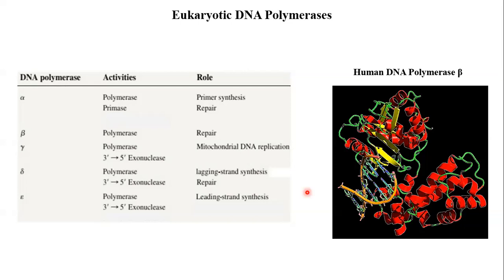Now, this replication fork will move bidirectionally. So where will they end? They will go on replicating the DNA. So the end will be when the entire DNA is replicated. The difference is the two replication forks will not meet like in prokaryotes, because eukaryotes have a linear DNA and not circular DNA. So when the template strands come to an end, this replication will be completed.